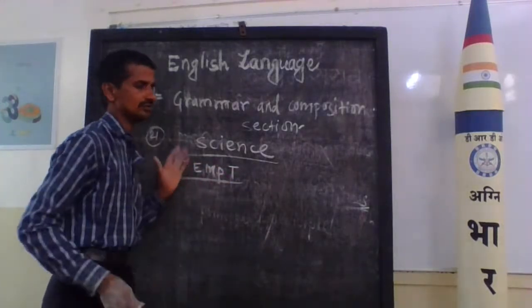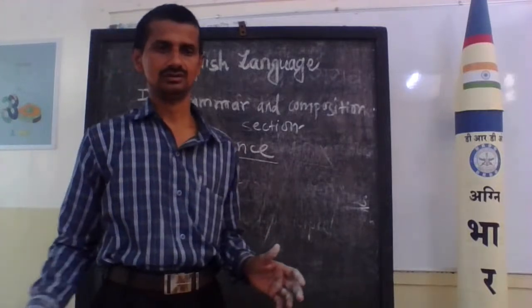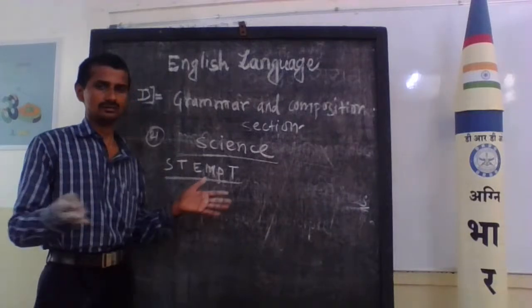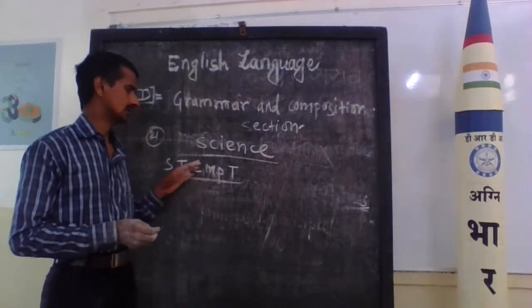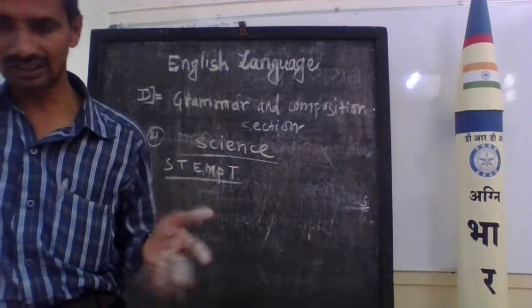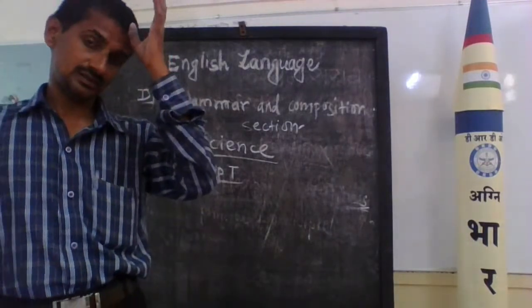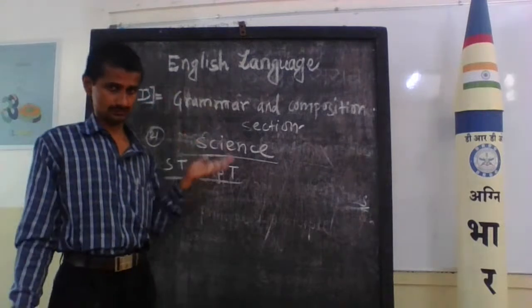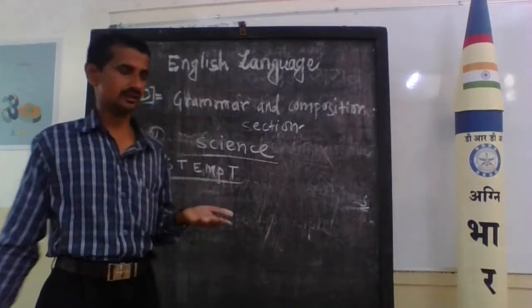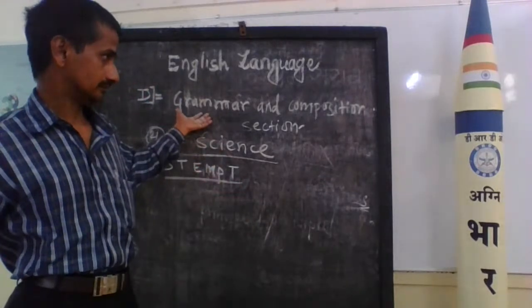The jumbled words are given and you rearrange the letters and make the correct word. This jumbled sentence or jumbled words are mentioned in it. And the last topic is opposite words. Such topics are mentioned in the grammar section.